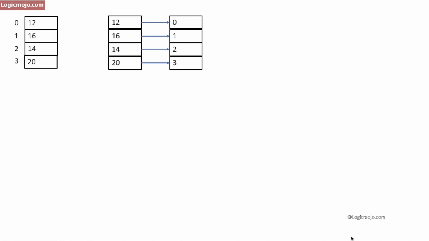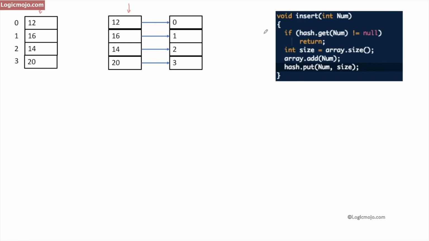This is my hash map and this is my array list. Our first operation is the insert operation, and this is its implementation. If you see, I pass some number. Just assume that I pass the number 30 here, and then we go inside it, and this is my first if check. We check whether this number 30 is present as a key in the hash map or not. Currently in this hash map, the key 30 is not present, so it won't go inside the if.